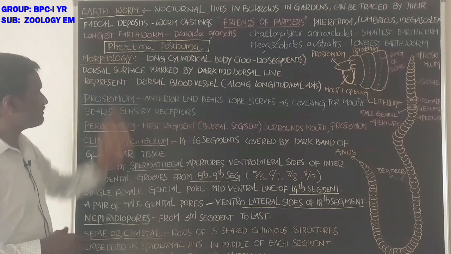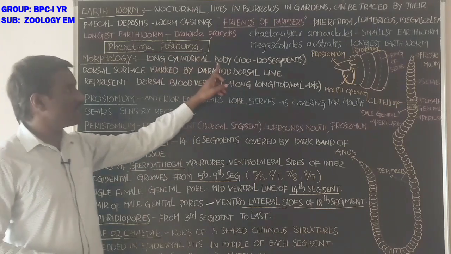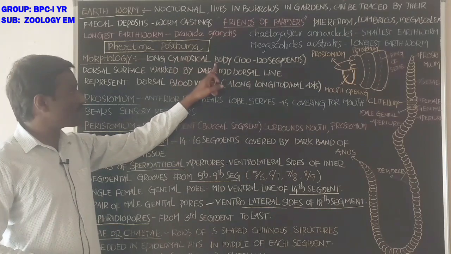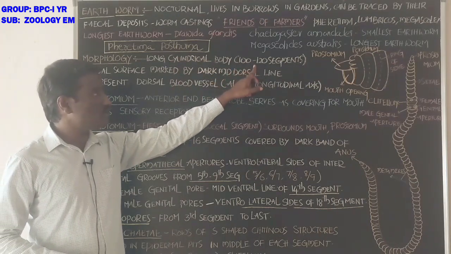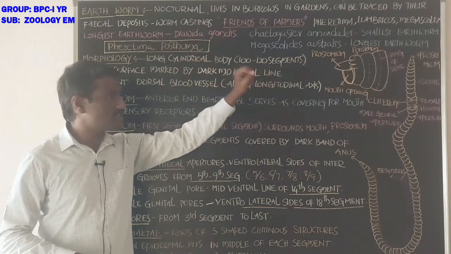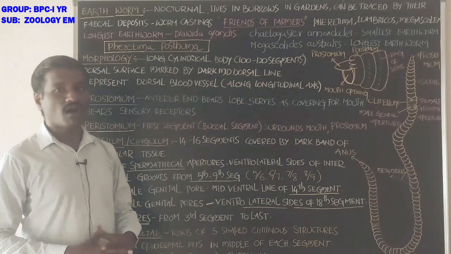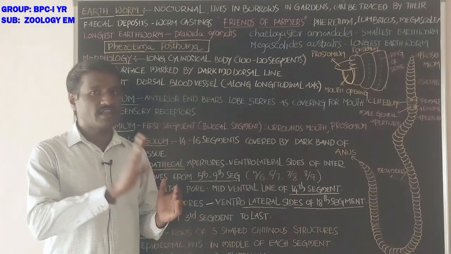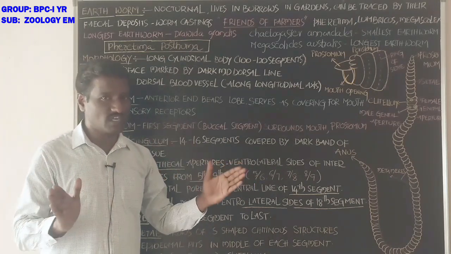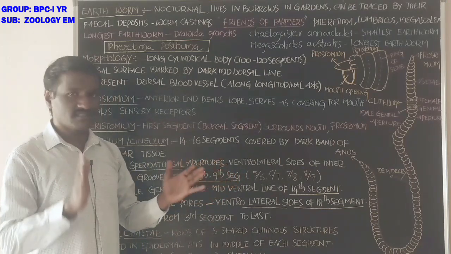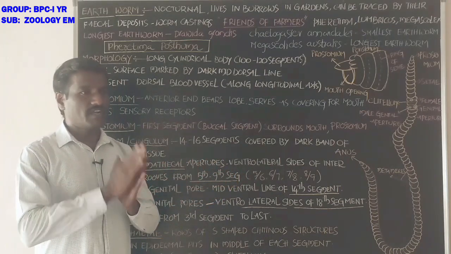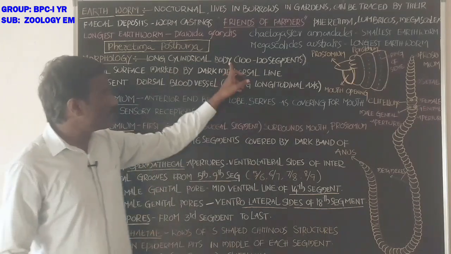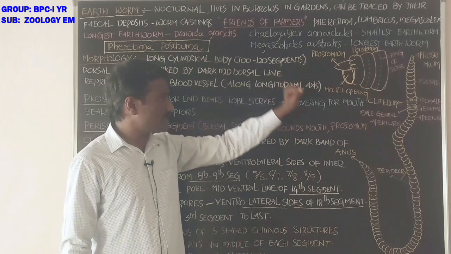Morphology. It has a long cylindrical body. The body shows 100 to 120 segments, which are the metameres. The body shows metamerism, that is, internally and externally the body is divided into segments. Metamerism shows metameres as the segments. The body is divided into 100 to 120 segments.